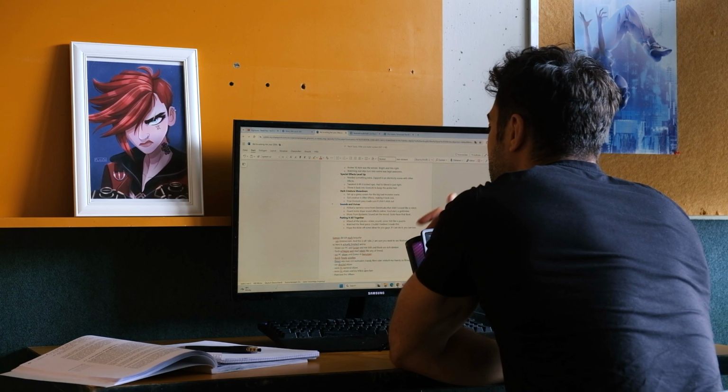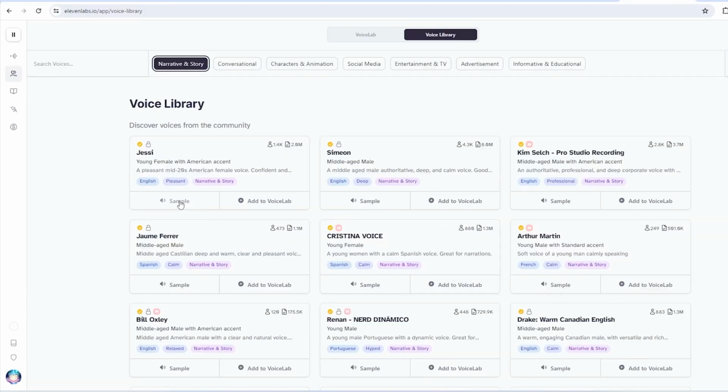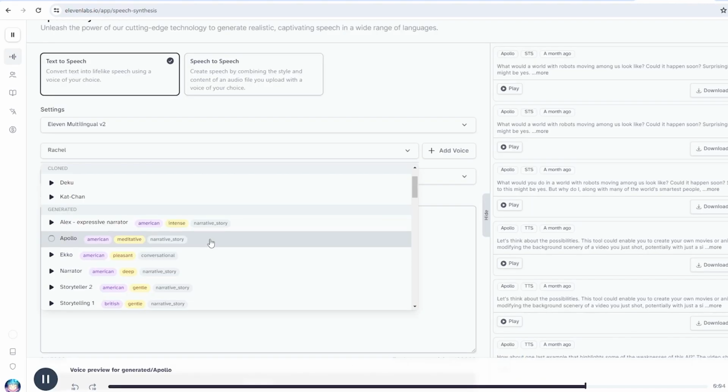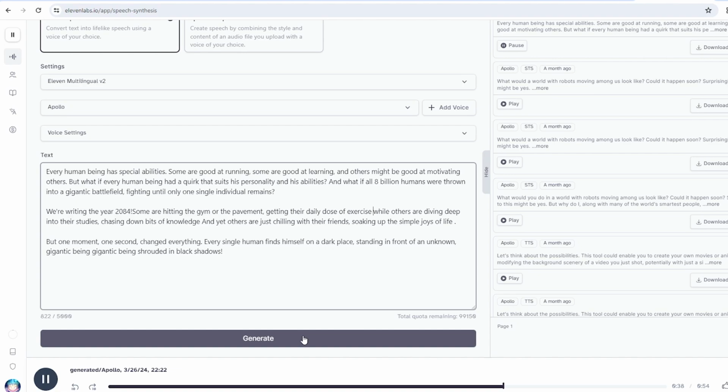Since I wanted a good voice for the narrator, and my voice is actually not good, I decided to use 11 Labs and the AI voices over there to create the voice for my narrator. I used the text from my script, put it in there, and then clicked on generate to generate the voice.